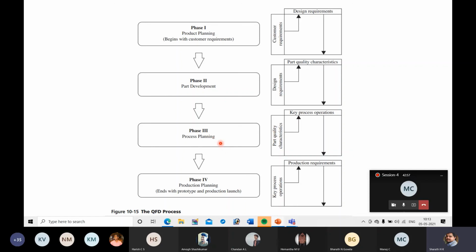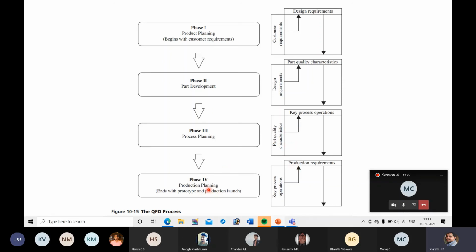Which processes you need to employ, whether it is a machining process. In machining, it may be turning, milling, grinding, planing, shaping, drilling, any of the machining operations. Or if it is not a machining operation, it may be casting or forging. Or if it is joining, it may be welding, or with the help of fasteners. Like that, there are many operations you can perform.